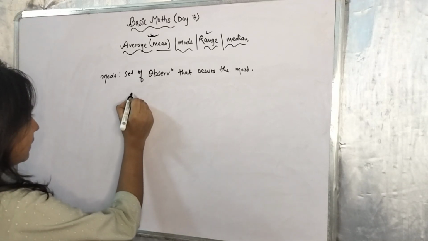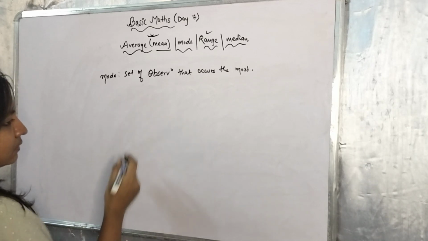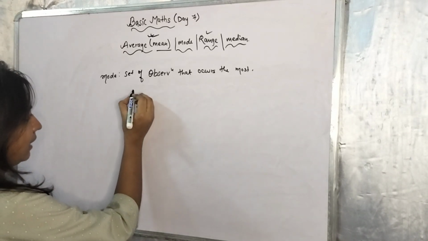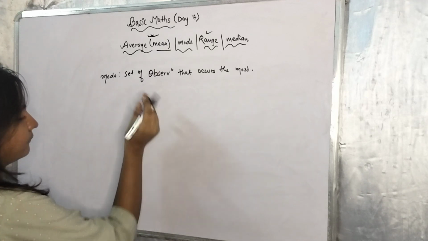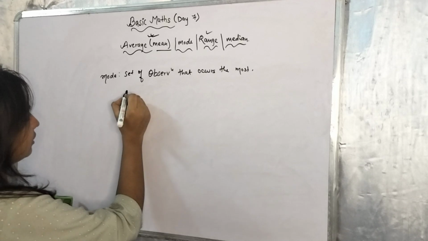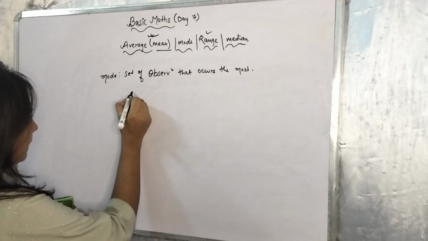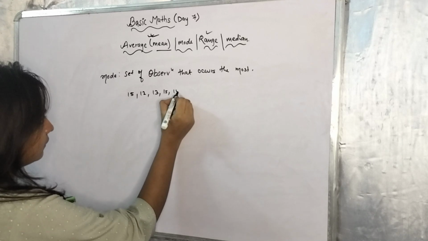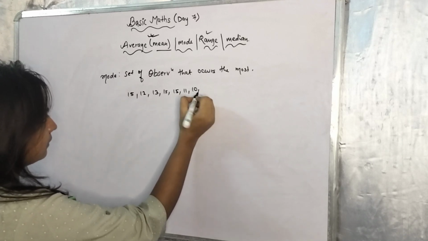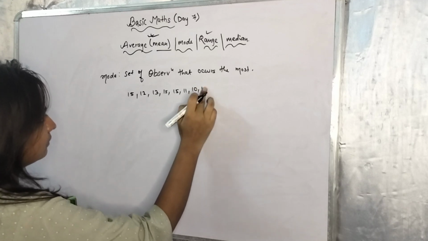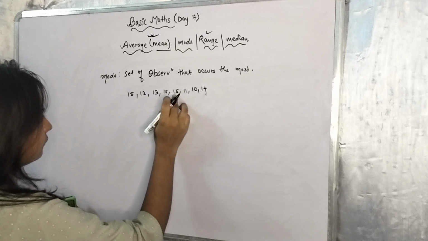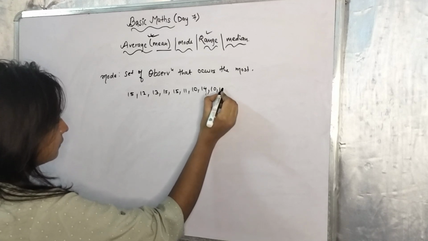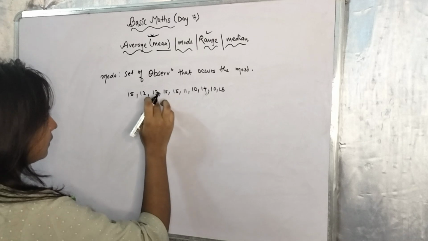For example, let me take the age. This is the age of 10 students of a class, that is 15, 12, 13, 15, 15, 11, 10, 14, and so on.